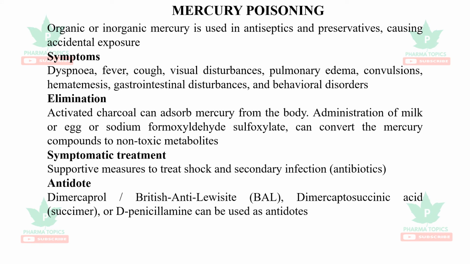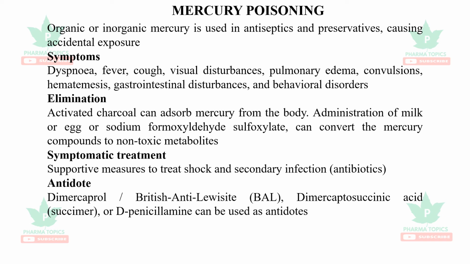Mercury poisoning: it is used as a preservative. When it is in poisoning cases, it causes dyspnea, that is a respiratory problem, and fever, cough, visual disturbances, pulmonary edema, blood vomit, gastrointestinal disturbances, and behavioral disorders.